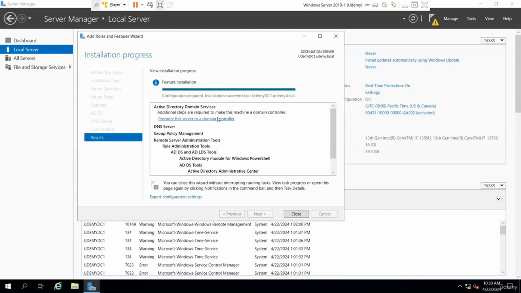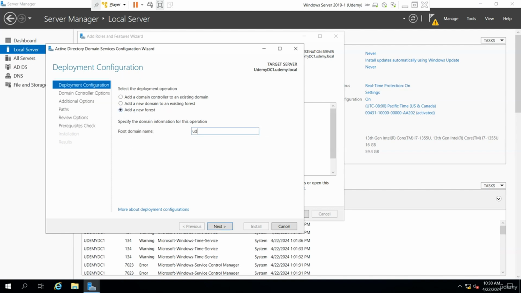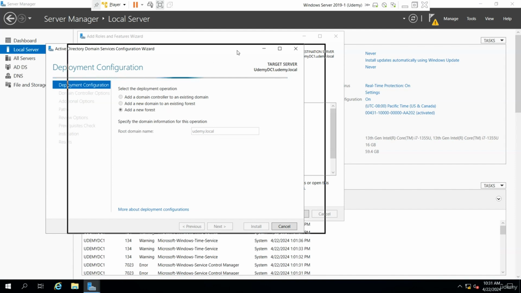It doesn't really matter. So I'm going to promote and I'm going to say add a new forest, and this is going to be Udemy.local. Remember, I always like dot local. That's what I would recommend, so nobody can connect to you from the outside. It's a secure domain. Never use .net, .org, .edu, .com. Always dot local, dot inside, so it's an actual private domain, right? That's the best way to approach whenever you're hosting an actual domain itself.